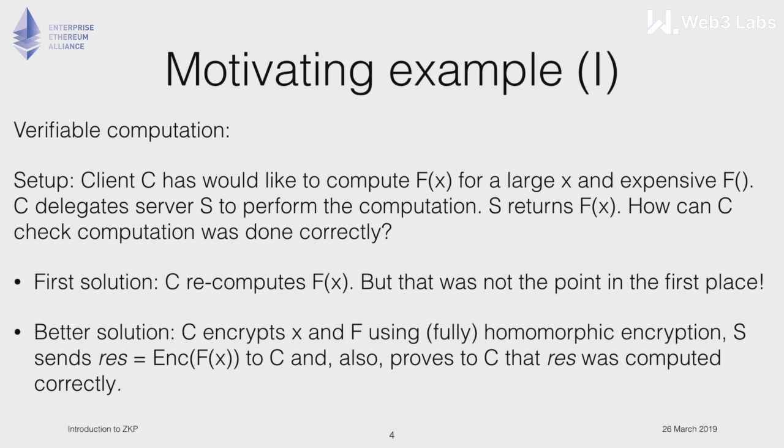So the server would send the value back and would also send a zero knowledge proof. This is what was meant, but it was obviously before introducing zero knowledge proofs, so I didn't want to say it. But this has to be there. So S has to send the result and the proof, and C will look at the proof and be the verifier in this interaction and verify that the proof is correct.